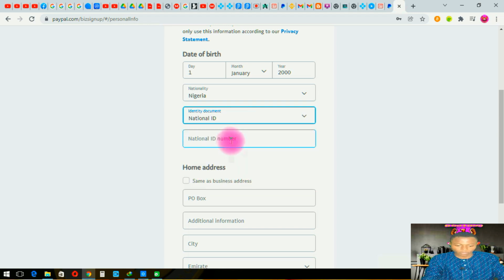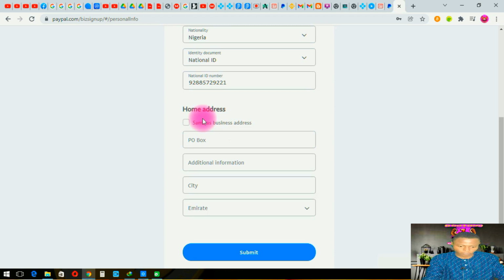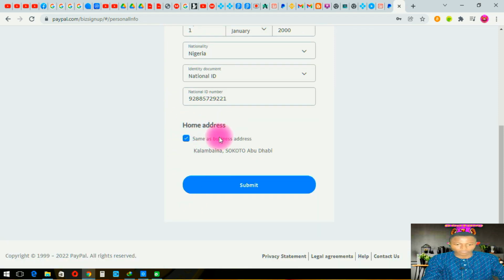So the NIN, I will be hiding it, sorry for this, it's only for security purposes. After putting the data for your national ID, passport, driver's license or anything that you have, for the home address, we are not going to be filling it here. We are just going to select same as business address. So everything has come here, and we are just going to be submitting it.